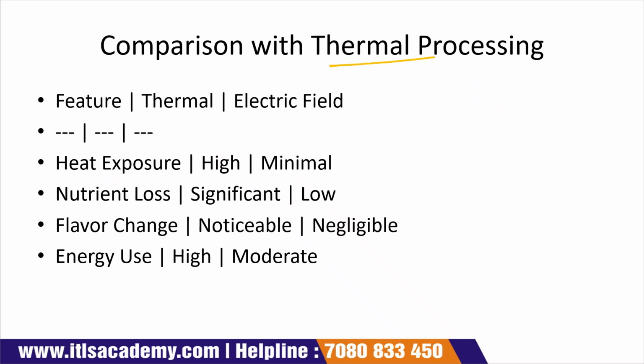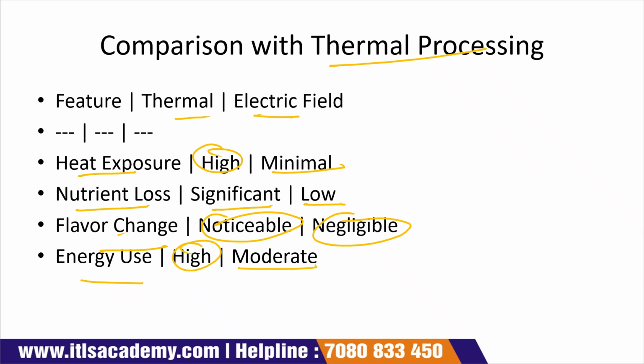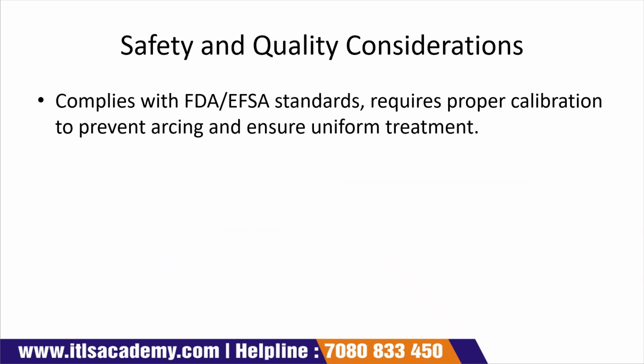Comparison with thermal processing. Feature: thermal versus electric field. Heat exposure is high in thermal and minimum in electric field. Nutrient loss is significant in thermal and low in electric field. Flavor changes in thermal technology are noticeable, but in electric field they are negligible. Energy use: we use high energy in thermal processing, and moderate energy is used in the electric field.